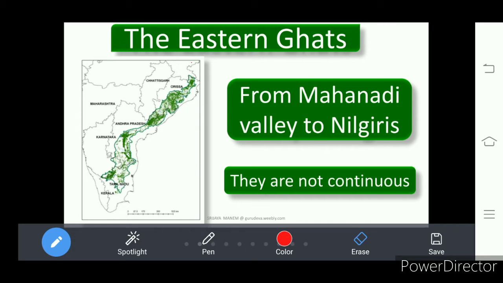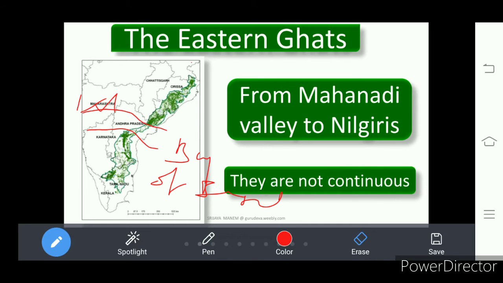Many rivers originating in the Western Ghats cut the Deccan Plateau and join the Bay of Bengal. Look here. I am showing River Godavari, River Krishna. In such a way, they originate at west, flow through the Deccan Plateau, and join the Bay of Bengal.